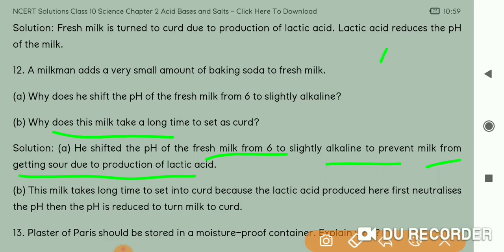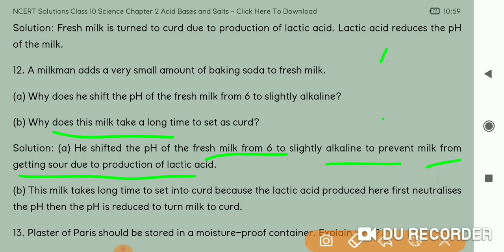So when bacteria start converting this lactose sugar into lactic acid, they will require more time, because now the pH of the milk is already 7 or 8. You got it? If it were 6 as in natural milk, it would have taken only 1 day to come to 4. But if it is 7 or 8, it will take more time to come towards 3 or 4. pH I am talking about. Okay, so I hope it's clear. So natural milk already has 6 pH, but now this is not natural.